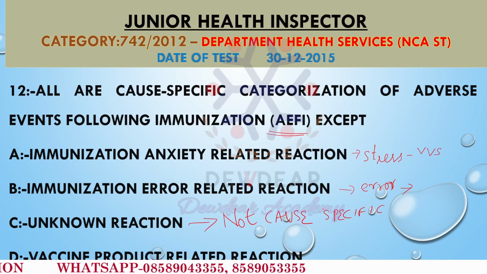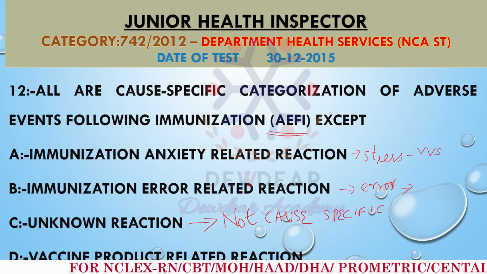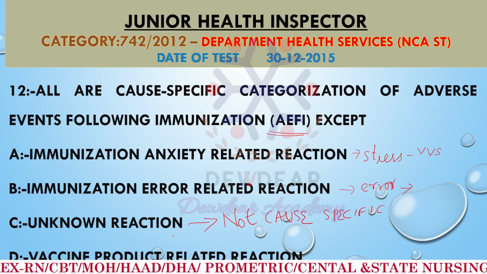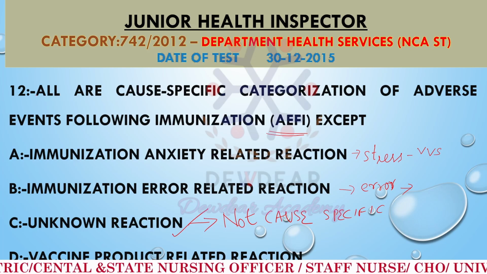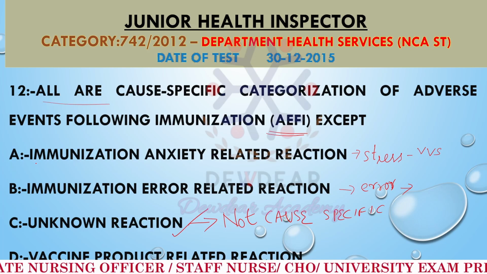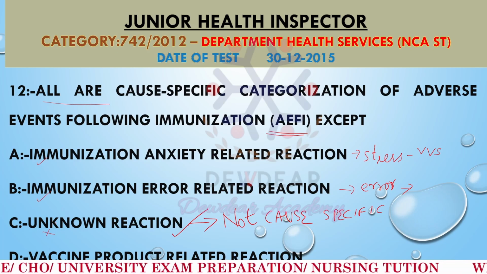There is no association found between these events and the reaction. So this is the correct answer, because the question is that all are cause specific except. Option A is cause specific, option B is cause specific, but option C is not.